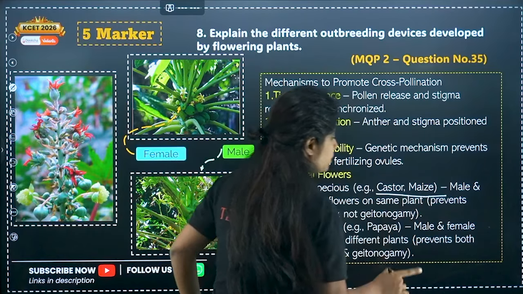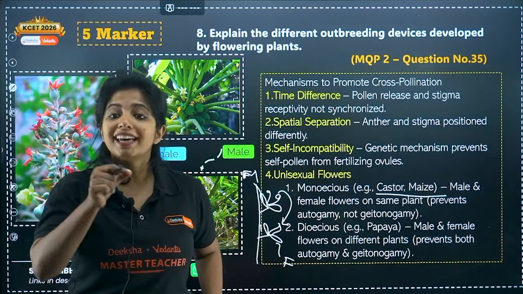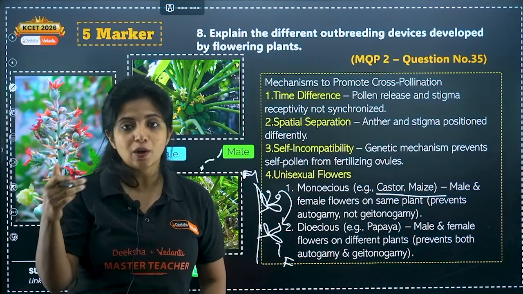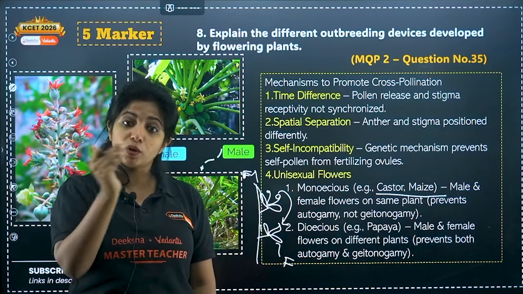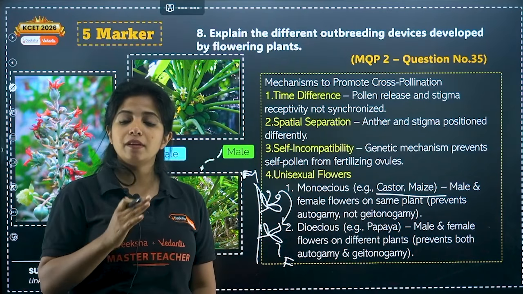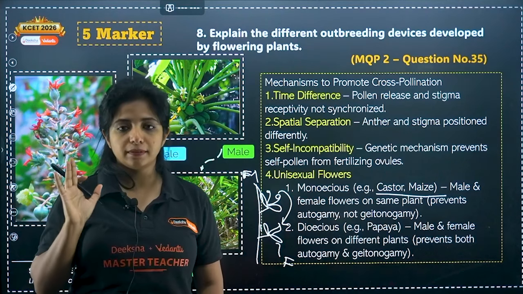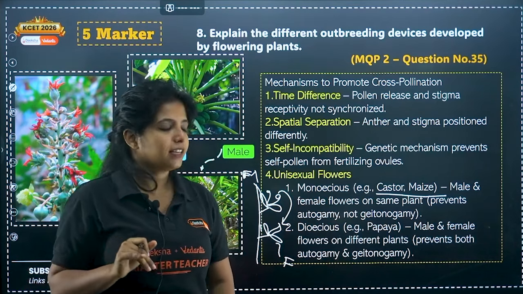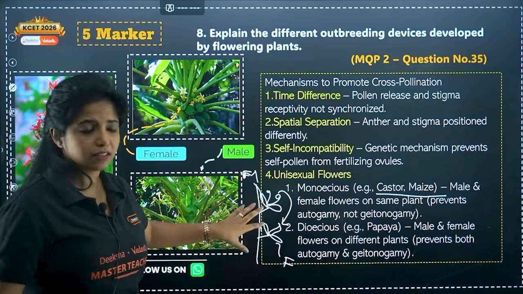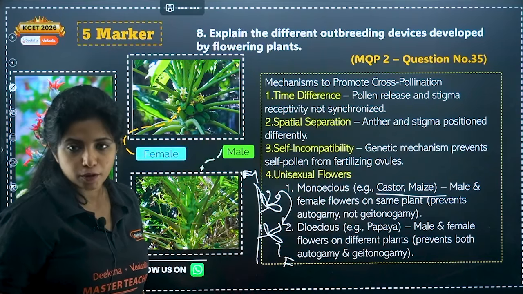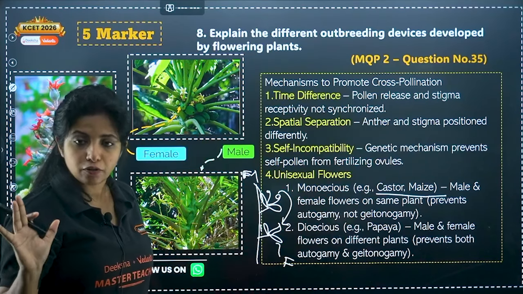Examples are castor and maize. Again, you can get a question: in castor and maize, autogamy happens, geitonogamy does not happen. Is it true or false? Or basically, you can get options on what can happen and what cannot happen. So you should know autogamy is nowhere going to happen, but geitonogamy can definitely happen. Fine, can xenogamy not happen? Yes, if there is a different plant just like this, then they can cross-fertilize as well. That is also possible. But autogamy is prevented for sure.